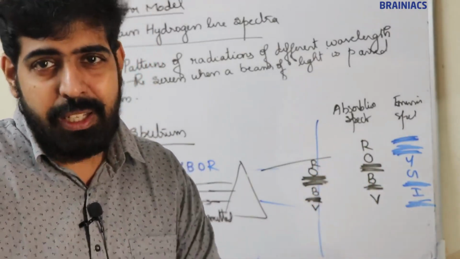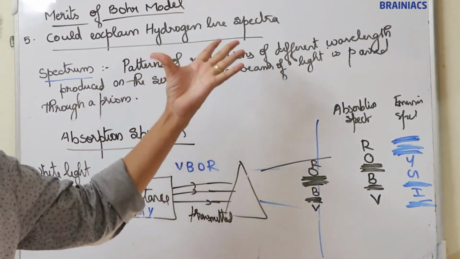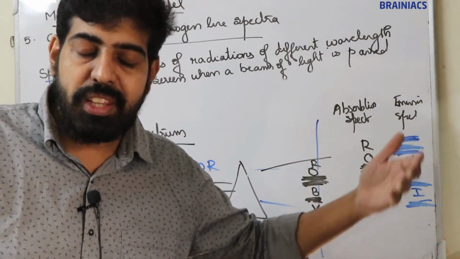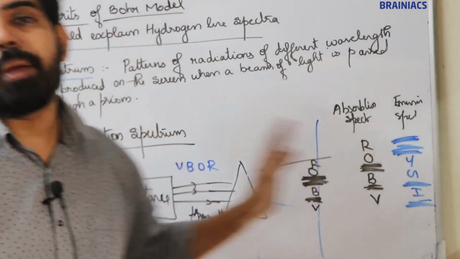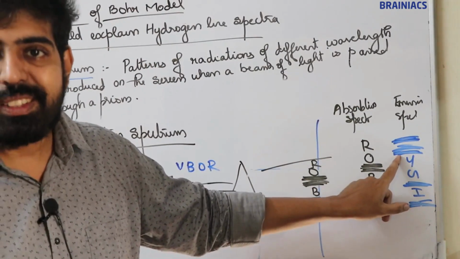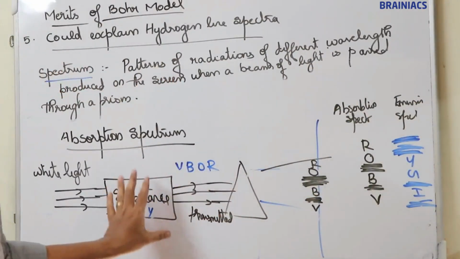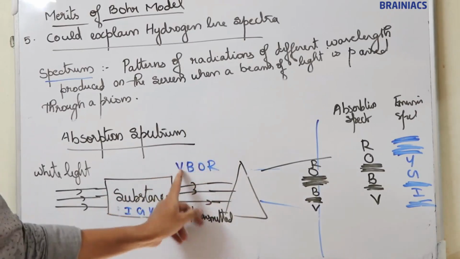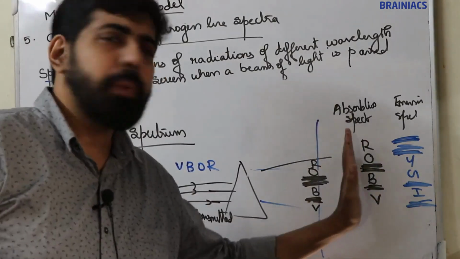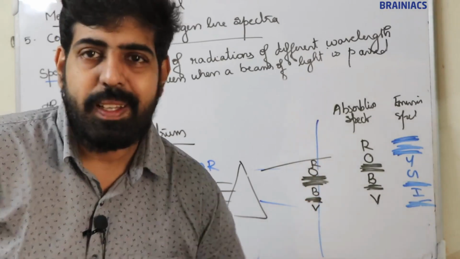I think it's clear. Those radiations which are absorbed by the substance are emitted during emission spectra. Emitted light is observed in the case of emission spectra. So emitted light contains these three colors. But absorption spectra is opposite. The transmitted light contains violet, blue, orange and red. Remaining colors are absent. So emission spectra is a complementary of absorption spectra. I think it's clear.